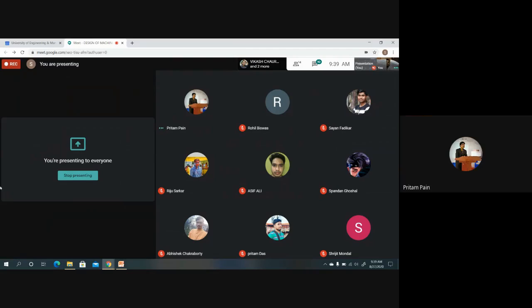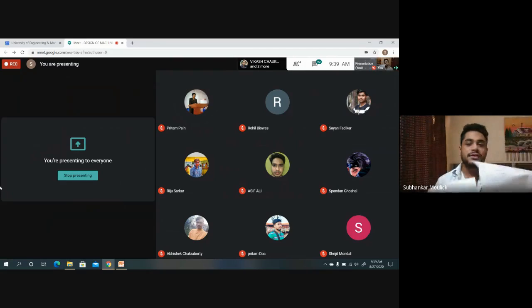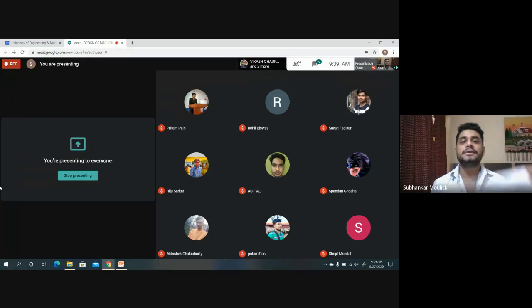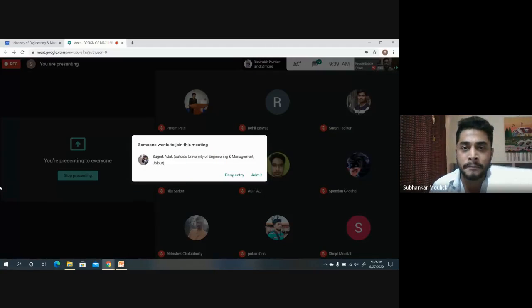Two sheets. Assume that this is sheet A and this is sheet B, and let us assume that this sheet is nothing but a plate, having some length, some width, and some depth.